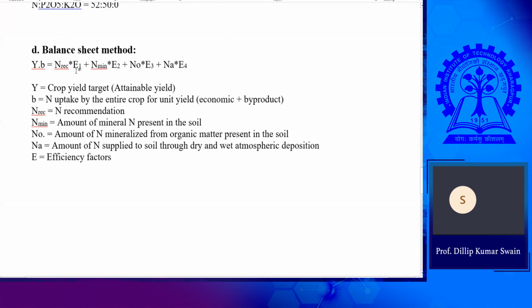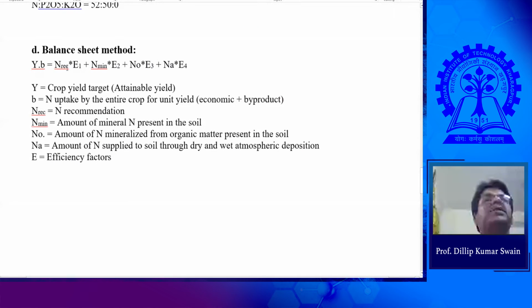Then when to apply, that is one different class, how you can set up the specific, particular fertilizer at the time of application.